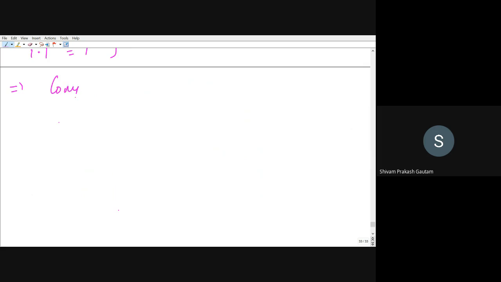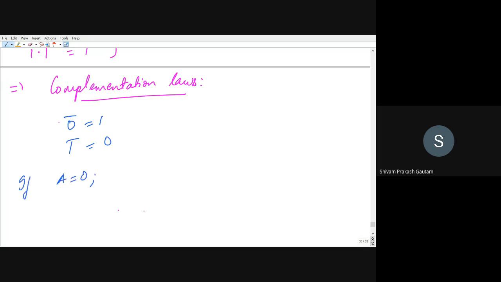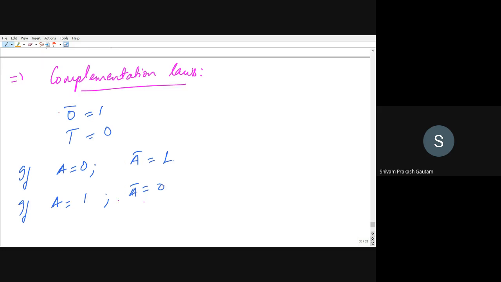Complementation law. One by one, we will be seeing all the laws. So the second one is complementation laws. So 0 bar will be equal to 1, 1 bar will be equal to 0. If A is equal to 0, then A bar will be equal to 1. If A is equal to 1, then A bar will be equal to 0, right? This is what the complementation law says, and A double bar will be equal to A.